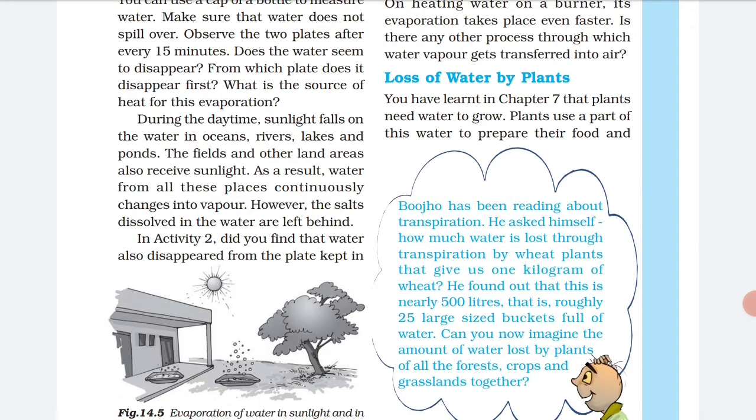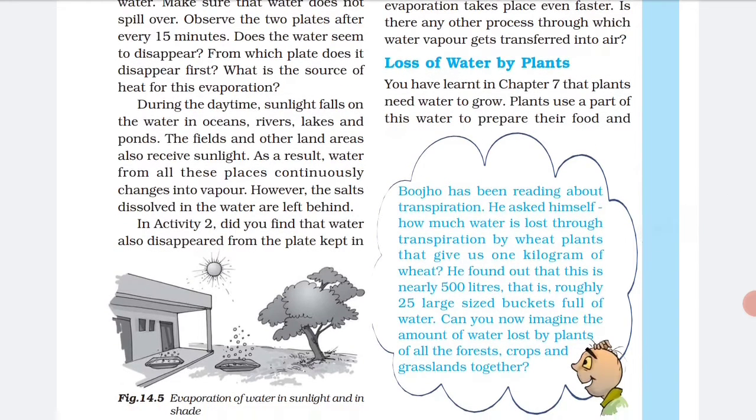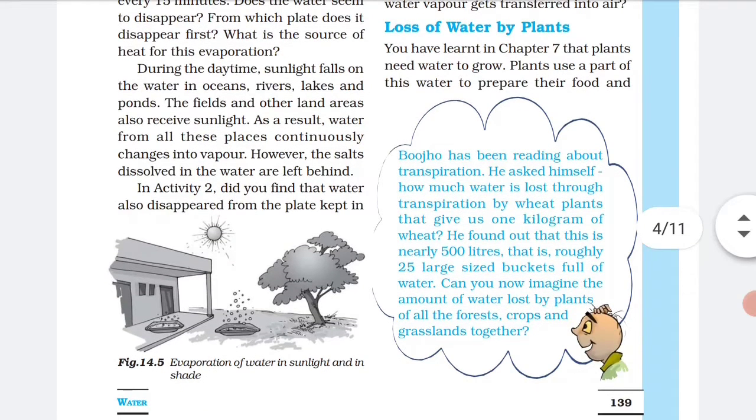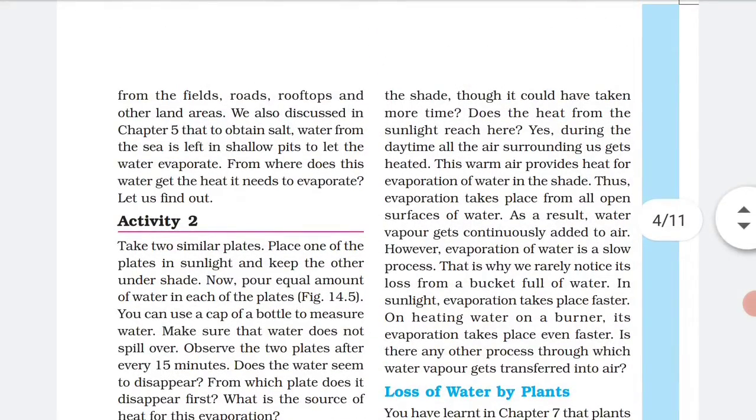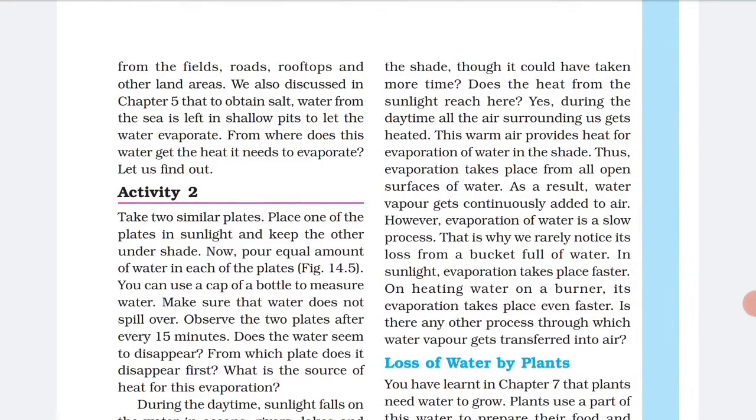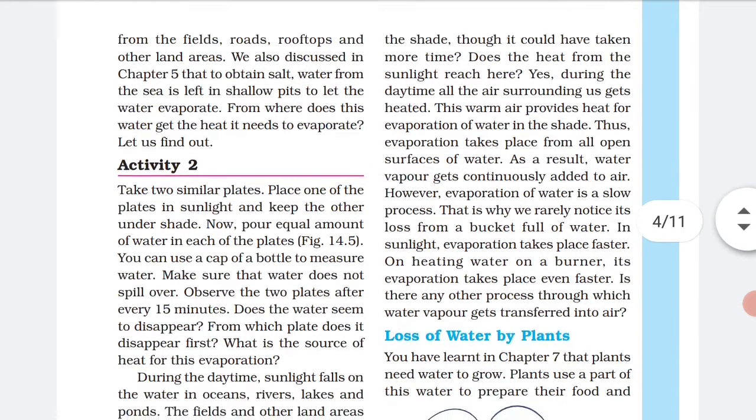However, the salt dissolved in the water is left behind, as we saw in the chapter 5 activity when we heated the salt water. So now you will understand that the water kept in the shade takes more time to disappear as compared to the water that we have kept directly under the sun.